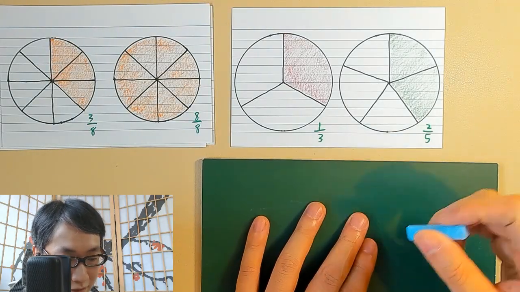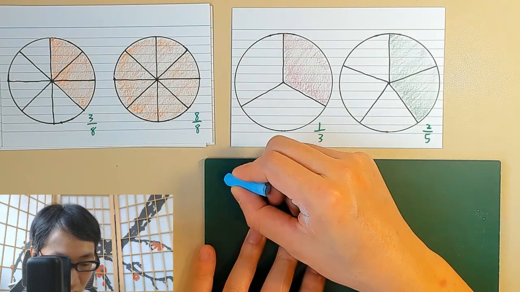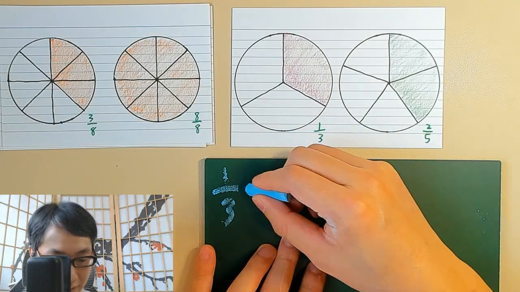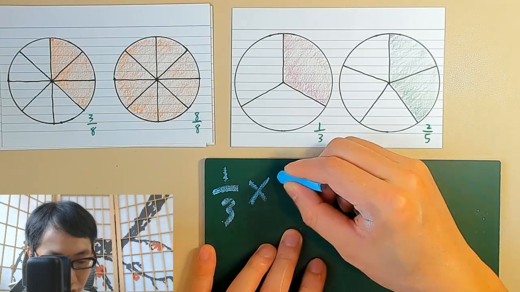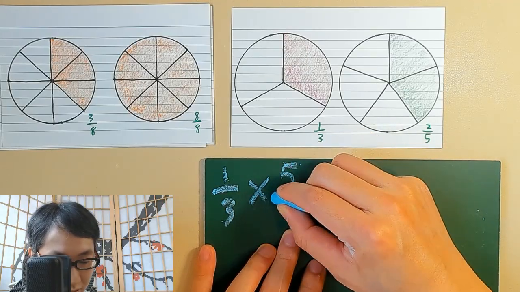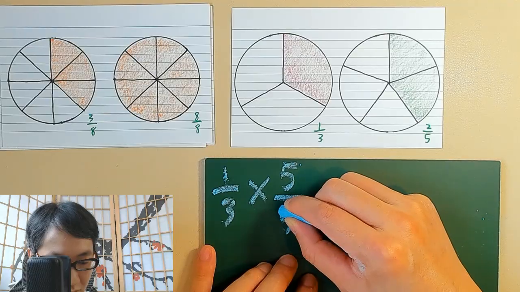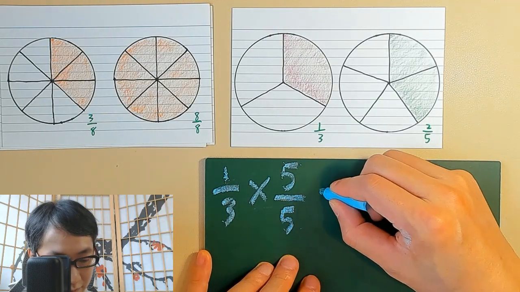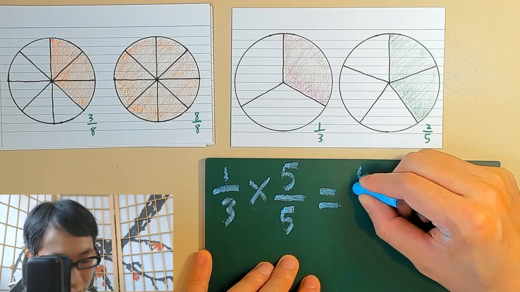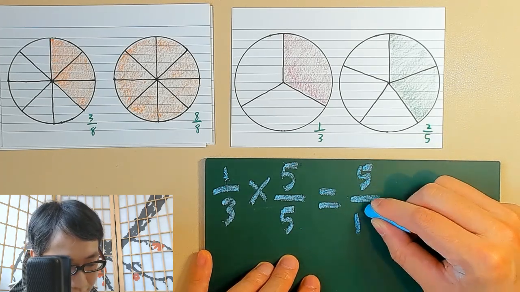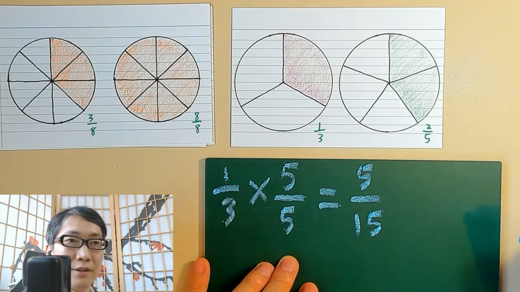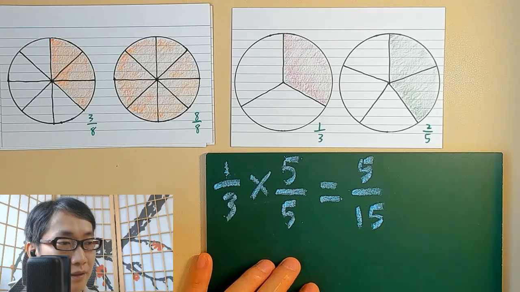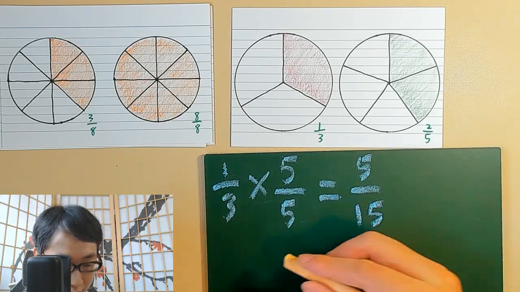So in here we have 1 over 3, and then turn it into a fraction with the denominator 15. So I have to multiply by 5 over 5. Then I have 5 over 15. Then how about the 2 over 5?